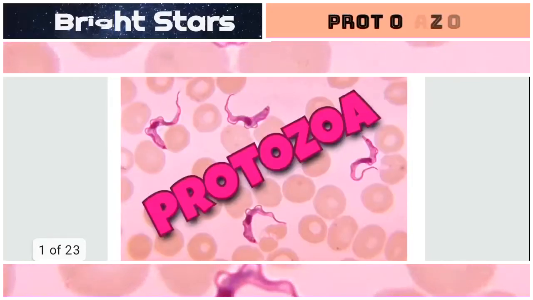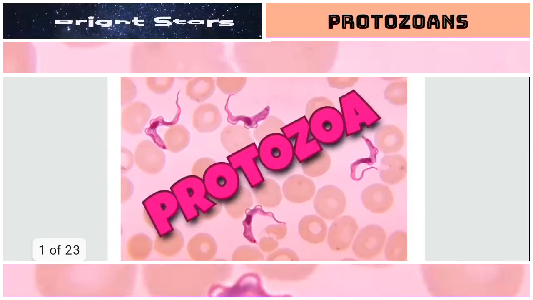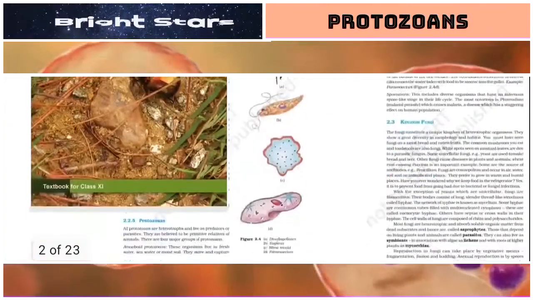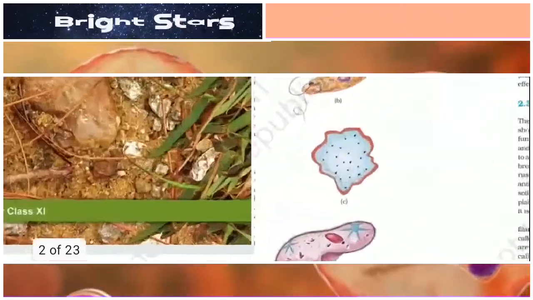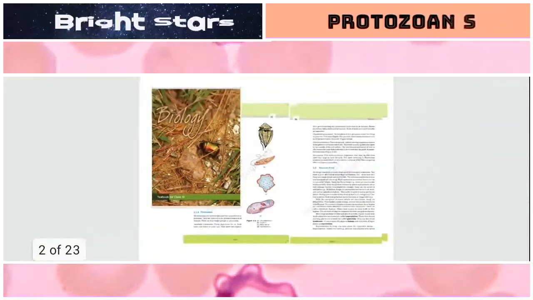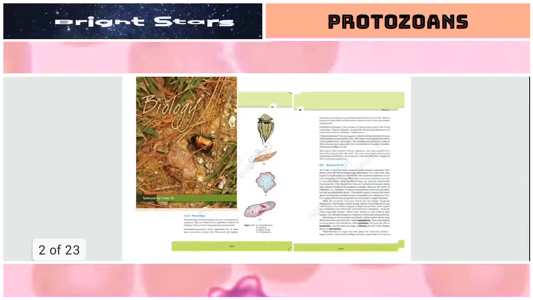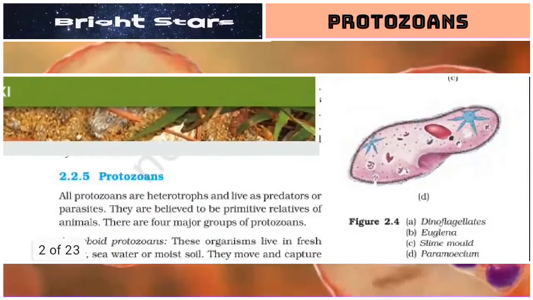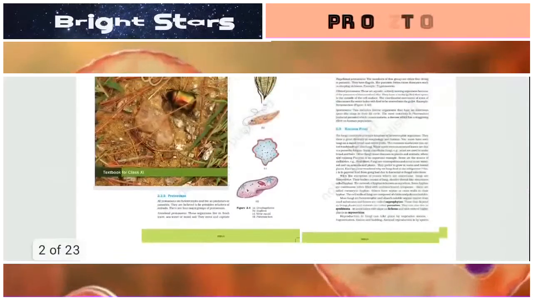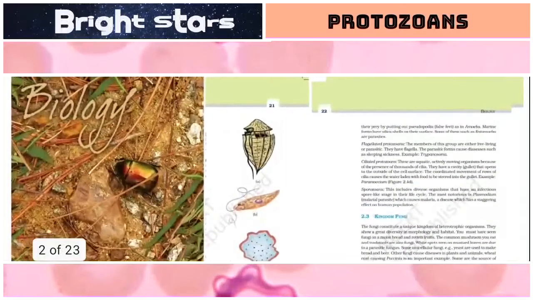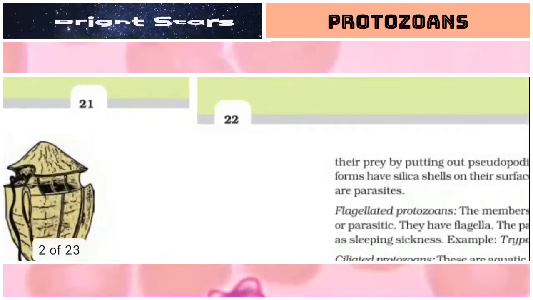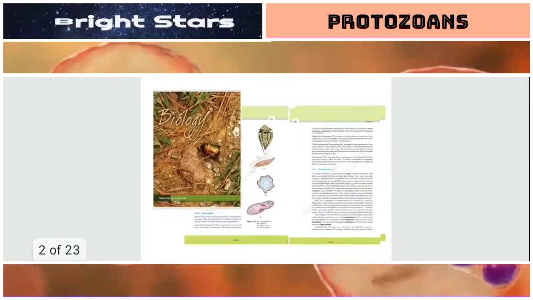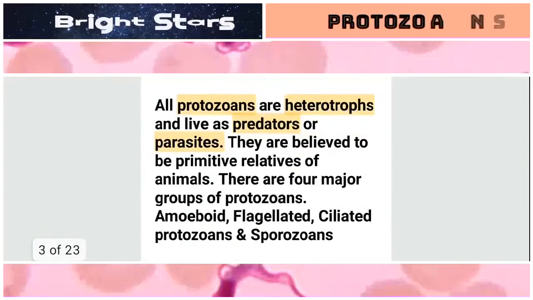Is for one more important topic, that is protozoa. So from the class 11 NCERT textbook, one more topic is going to be discussed, that is protozoans. It is given in 2 pages, page number 21 and 22. Let us see what is there.